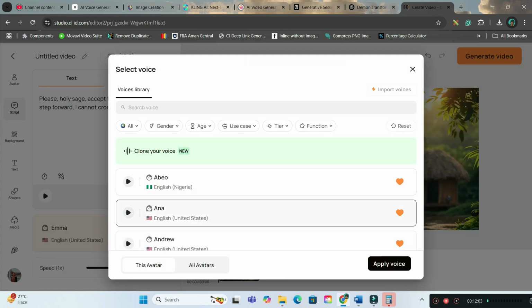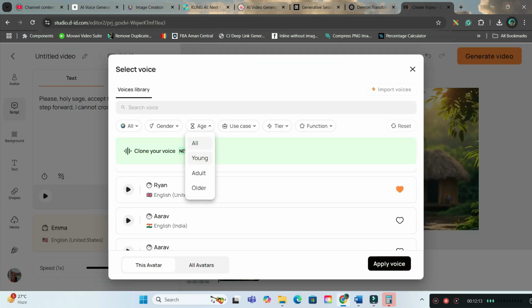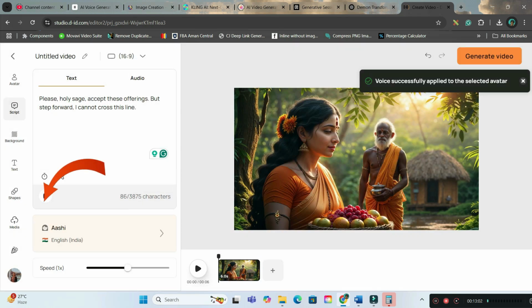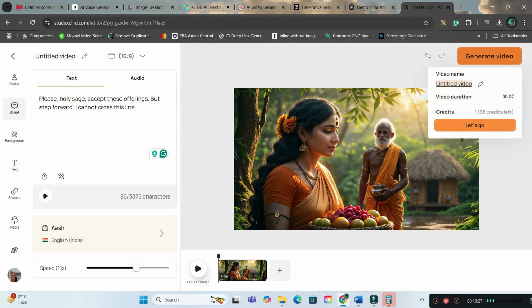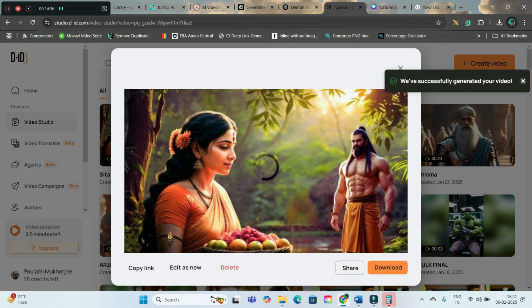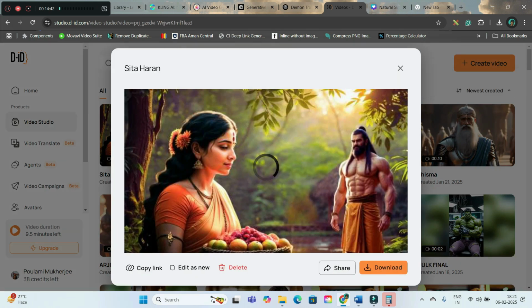So you can choose from here. If you want you can go by age, or gender. I'll go by gender, female gender. I think I will go for this voice, and I will listen to the voice from here and generate video. You'll have to give a name, and let's go. Okay, now you will play and see. And if you like it, go ahead and download from bottom right hand side download button.